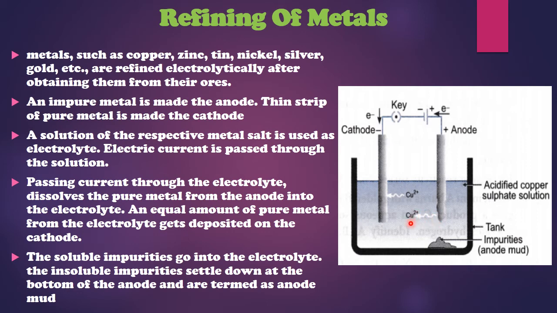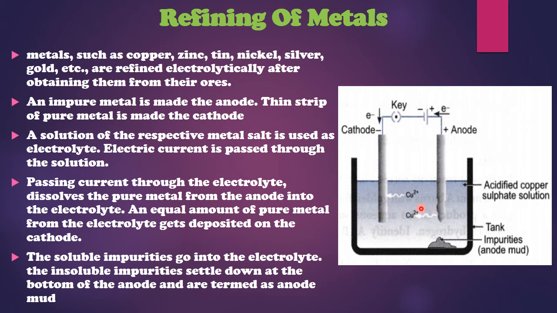So it will go into the solution, and from the solution it will go towards the cathode, and at the cathode again it will get 2 electrons, and it will get deposited over here. So this is the reaction taking place: the atoms from the anode rod are losing electrons and changing into ions and going to the solution, and from the solution they are attracted towards the cathode, and when they reach the cathode they will accept 2 electrons, change into an atom and deposit on it. So this reaction will keep on taking place as long as you are supplying electricity.